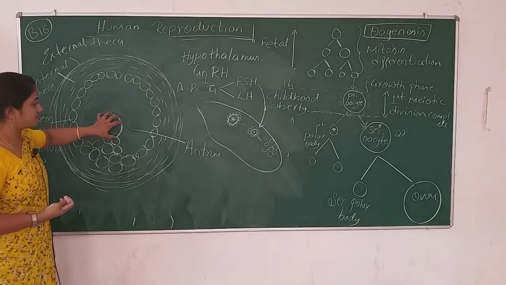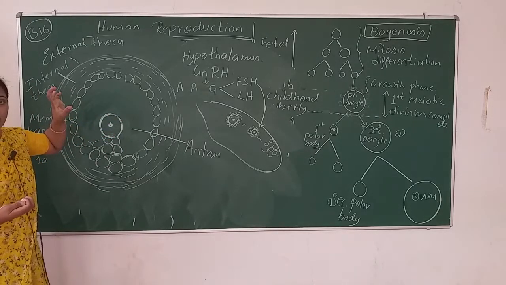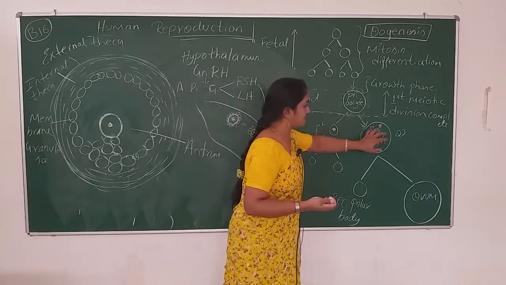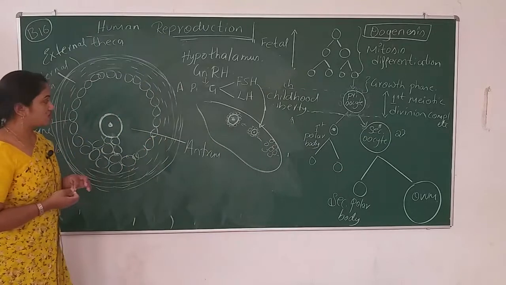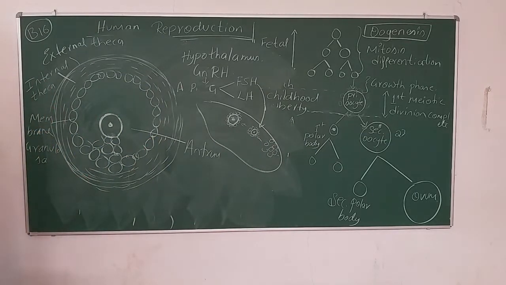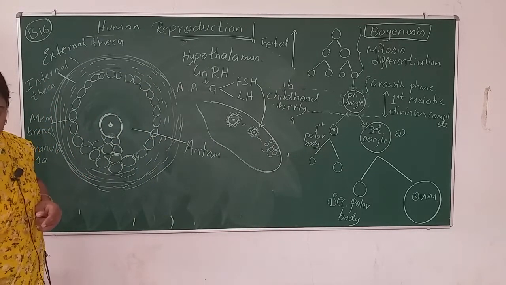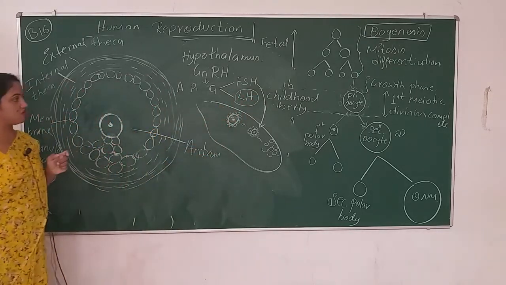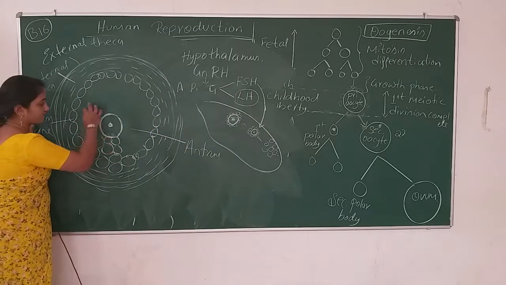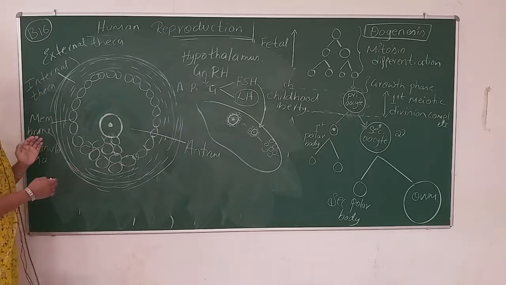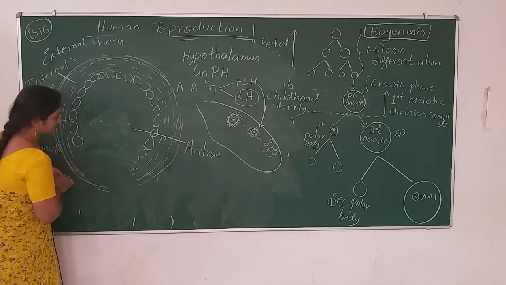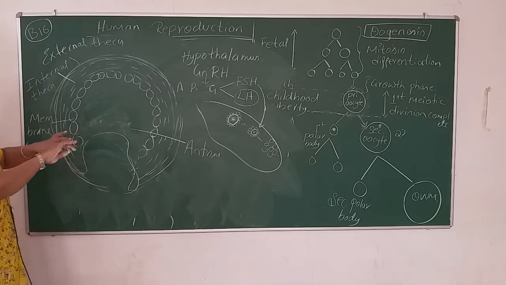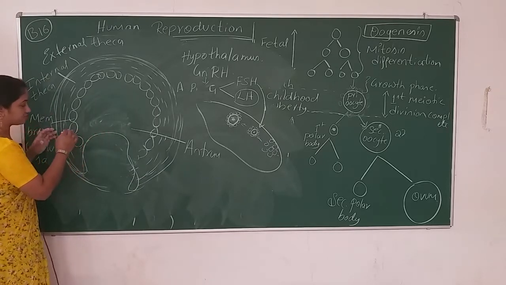What do we have here? We have the oocyte. What type of oocyte? If a complete mature follicle is present, it has a secondary oocyte. Under the stimulation of luteinizing hormone, the Graafian follicle gets ruptured. How does it rupture? Like this. All the cells will rupture and split.